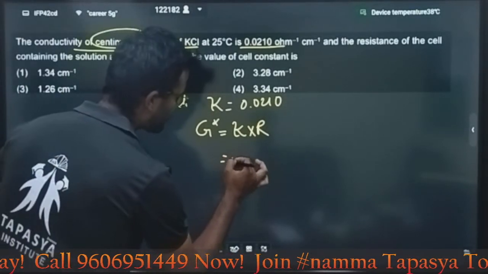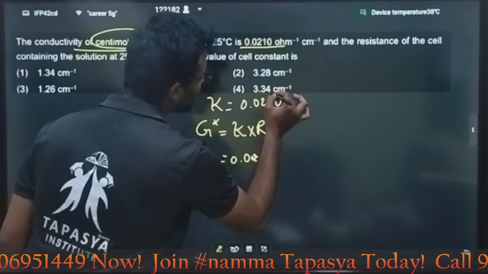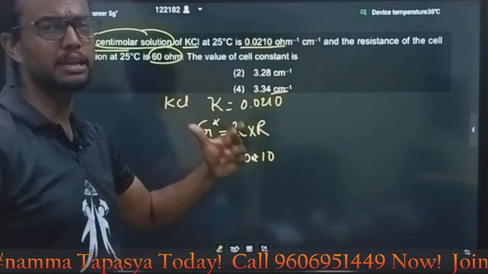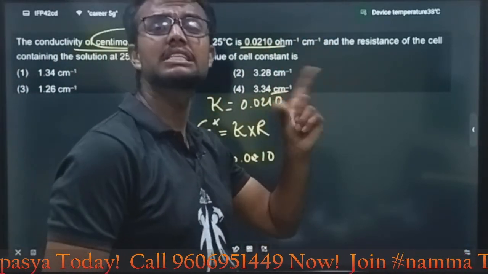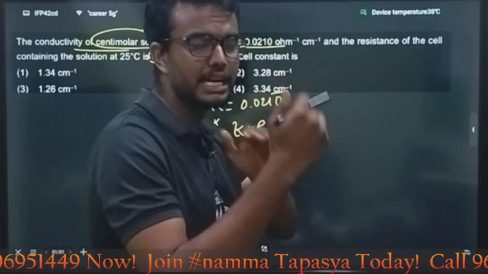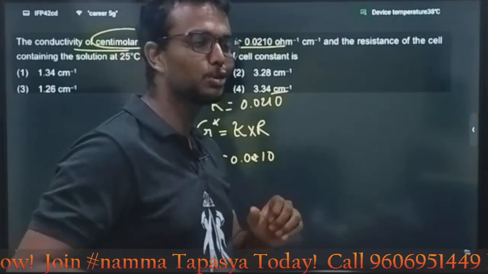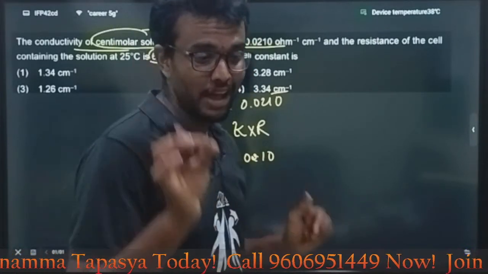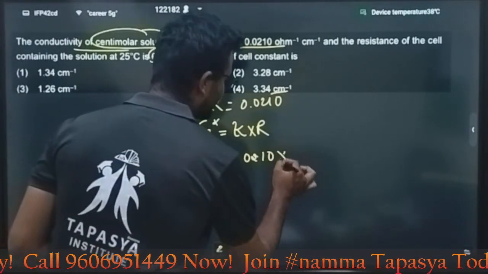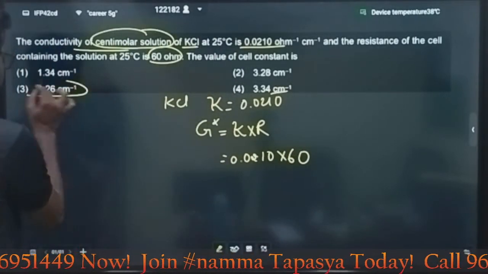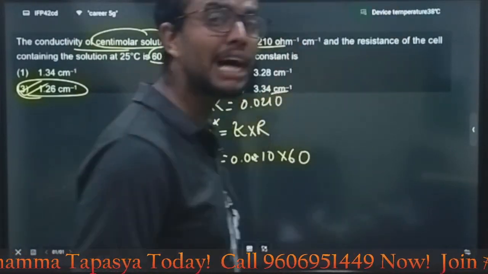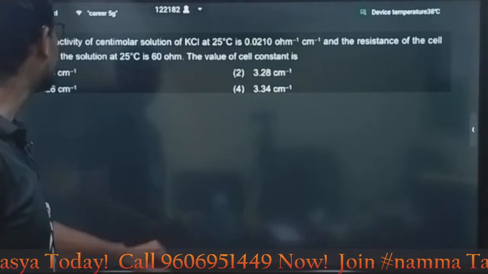What is kappa here? 0.0210. My dear students, they are mentioning per centimeter only. Why? Because they are giving the value in per ohm and per centimeter. Sometimes, where is the SI unit? At that time you need to multiply with a value. You need to know how to convert per centimeter to per ohm. I know you already know because you are the physics students, guys. You are the Tapasya students, don't worry. 0.0210 into 60. If you multiply this, you will get 1.26 as the answer. 1.26 per centimeter. What is the answer? 1.26 per centimeter, my dear students.